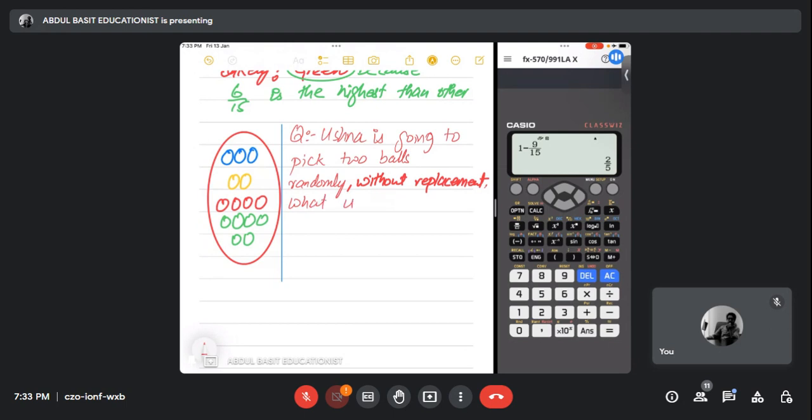What is the probability of picking 2 yellow balls?